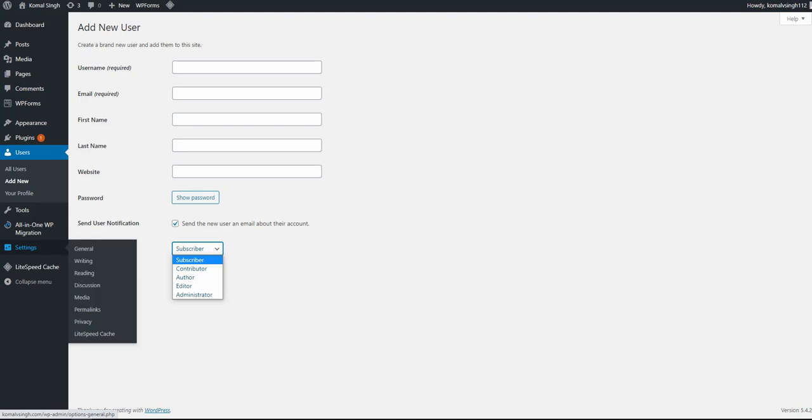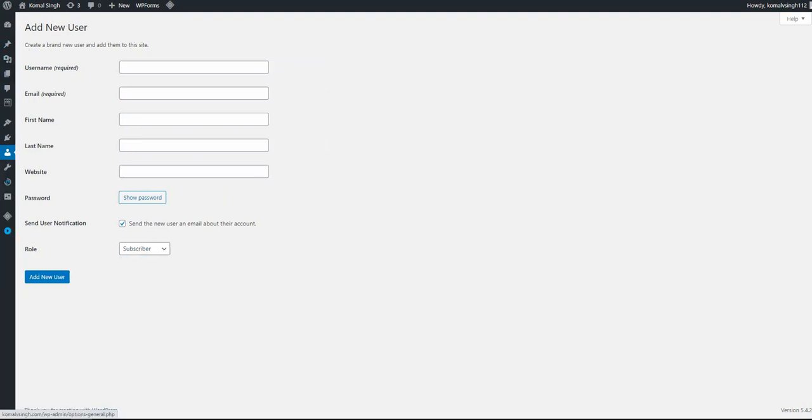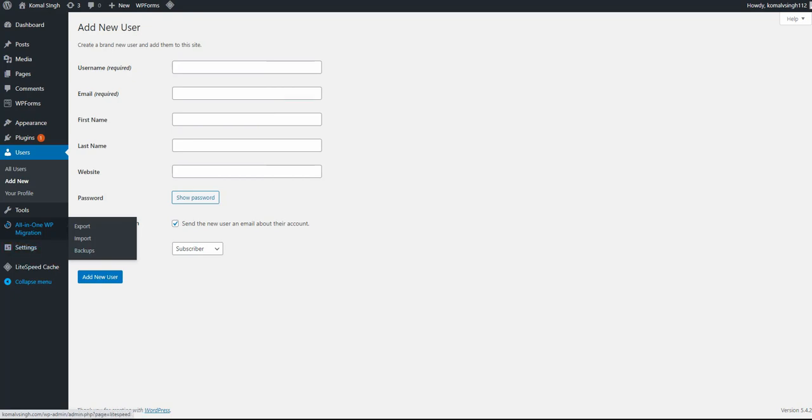In settings, you can view many more options. I'll explain settings in depth in a further lesson. Then here are the caches. You can clear caches from your website. This will simply close this menu section. So this is what I explained about the WP admin dashboard in this lesson.